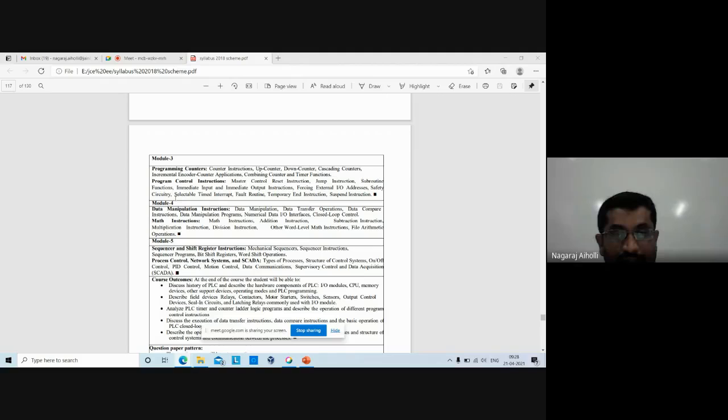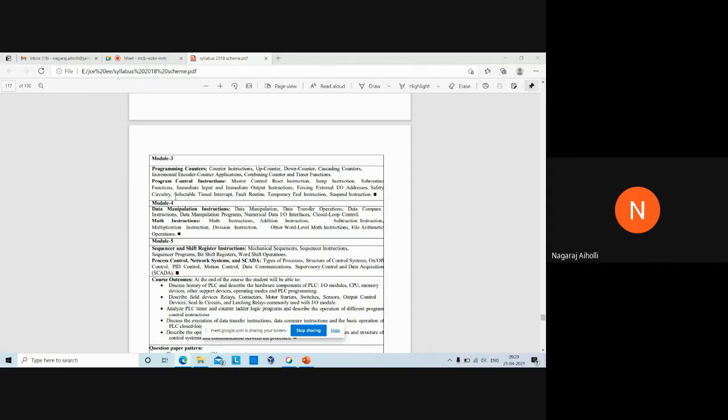Safety circuit. The meaning is very clear here. Whenever there is any emergency condition, you want to turn off the PLC. Such circuits which turn off the PLC because of the faults occurring in the circuit are called safety circuits. Selectable timed interrupt, fault timed interrupt. Fault routine, that is the routine which is controlling the fault.